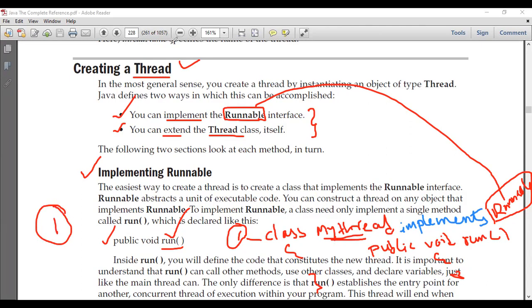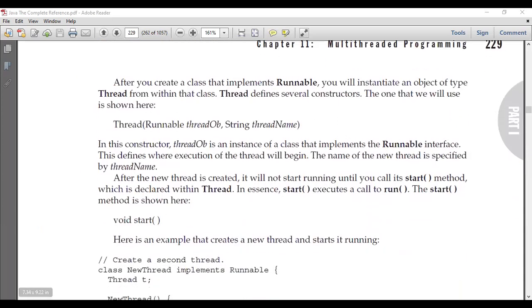Now, once we do that, what should we do next? Step one says that after you create a class that implements the Runnable interface, in step two you need to instantiate an object of type Thread within the class. That is what it says. Step one, I've done it.